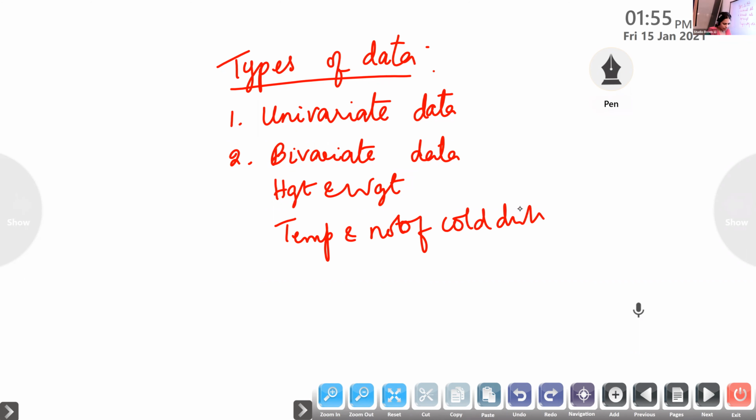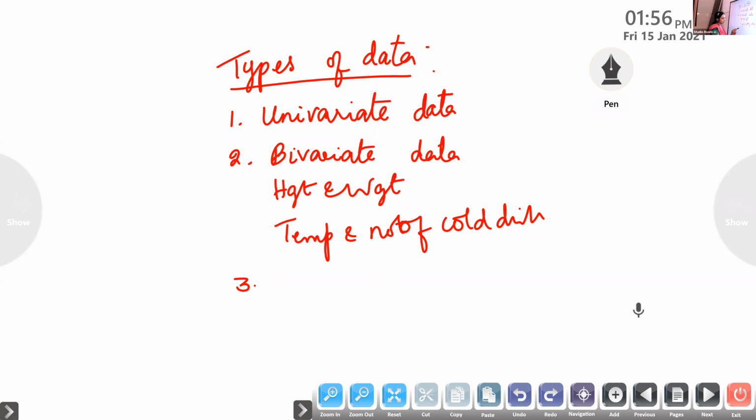The data which consists of two variables, we call bivariate data. Income and expense. Like the marks of maths and physics, marks in English and chemistry. If we consider two variables, then it is called bivariate data.